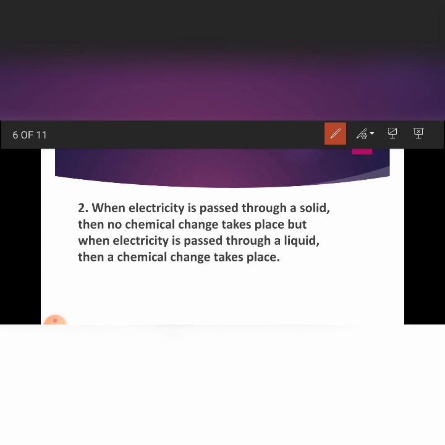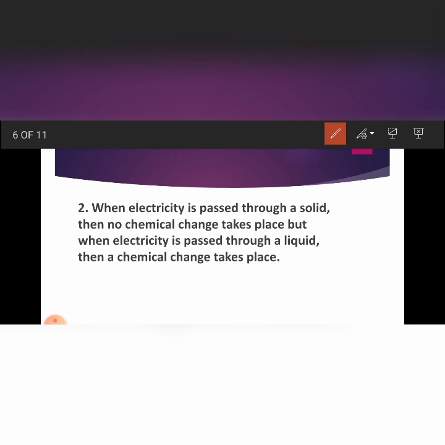Suppose a conducting liquid like sodium hydroxide solution. If electricity is passed through sodium hydroxide solution, then a chemical change will take place to form another new substance. So sodium hydroxide will not remain as it is, it will change to some other substance, depending upon other factors that will be discussed later on.